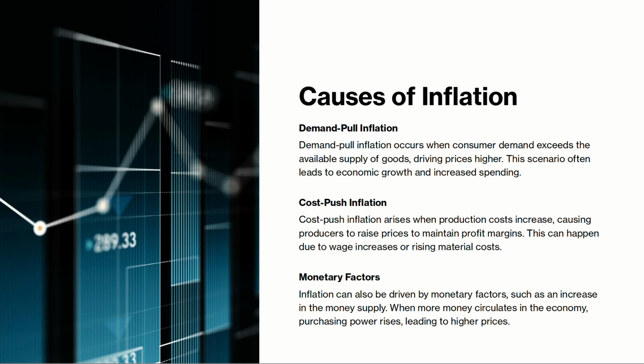Causes of inflation. Demand pull inflation occurs when consumer demand exceeds the available supply of goods, driving prices higher. This scenario often leads to economic growth and increased spending. Cost push inflation arises when production costs increase, causing producers to raise prices to maintain profit margins. This can happen due to wage increases or rising material costs.